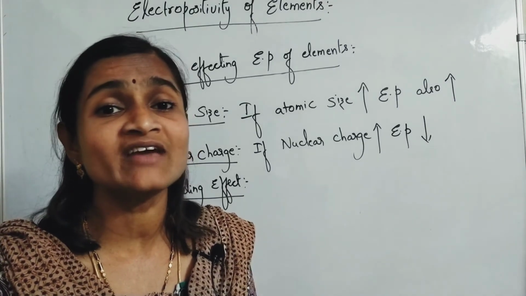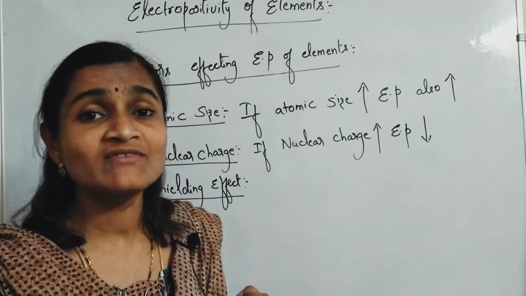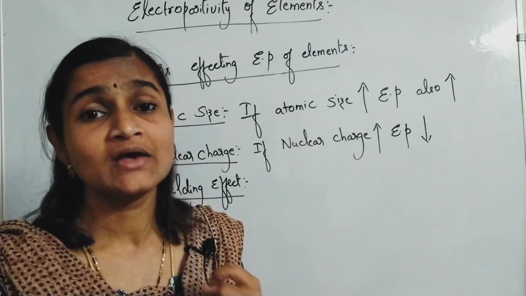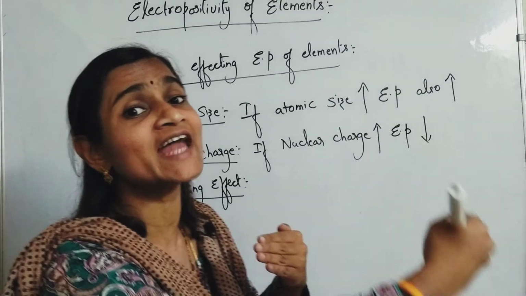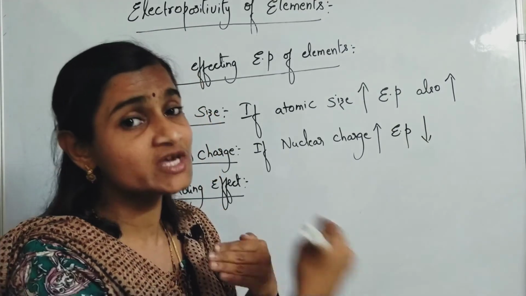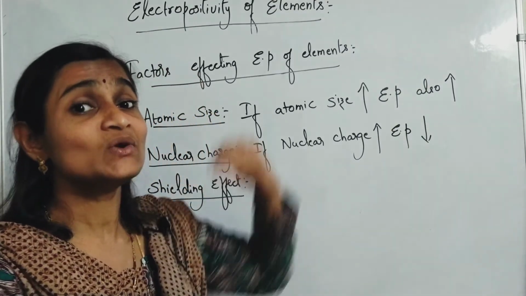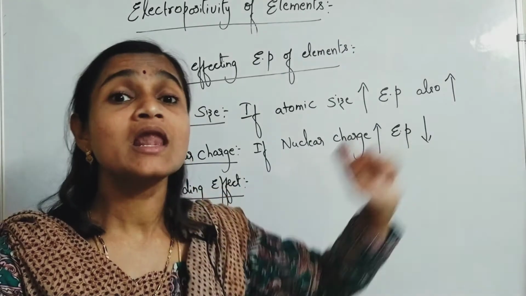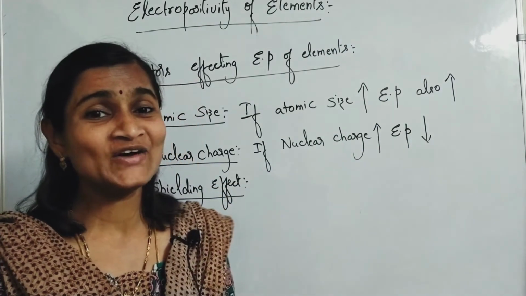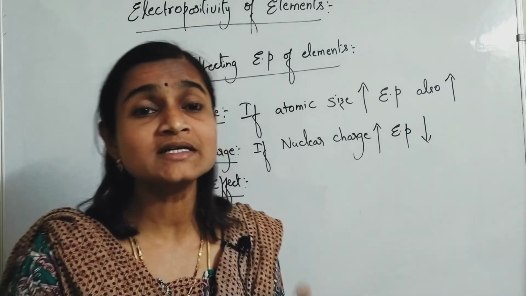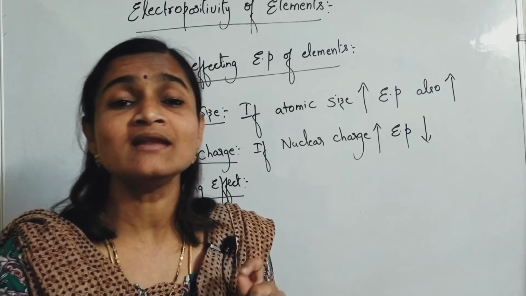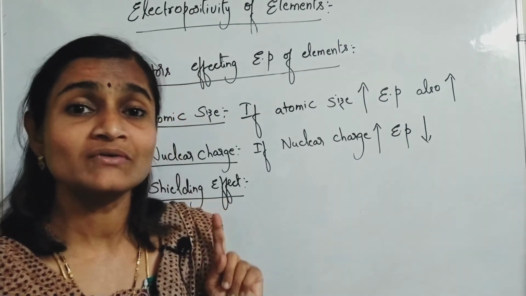Inner shell electrons act as screens or obstructions, so that the nucleus cannot focus on the last orbit electrons. So many times we have discussed this. If you haven't seen my previous video, you can check it, where we also discussed this.